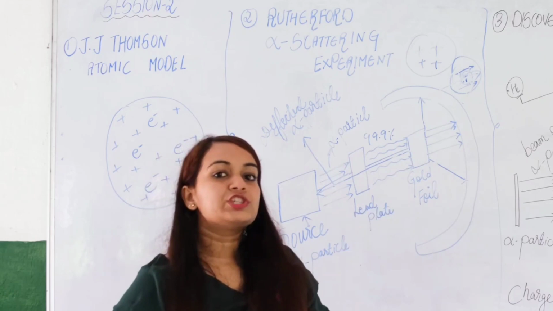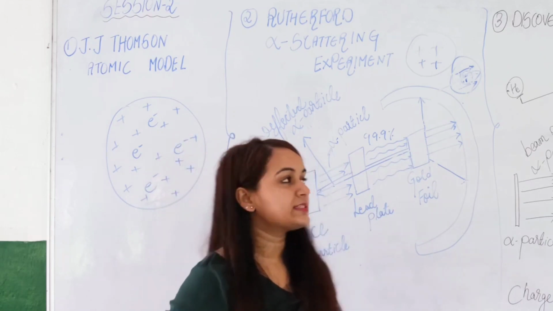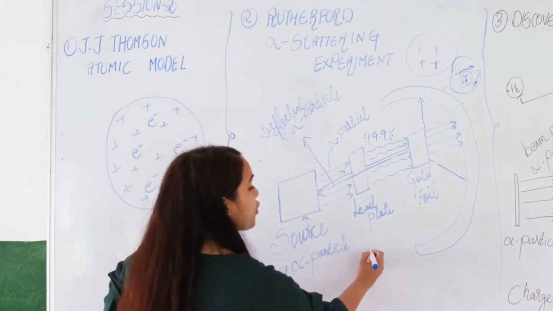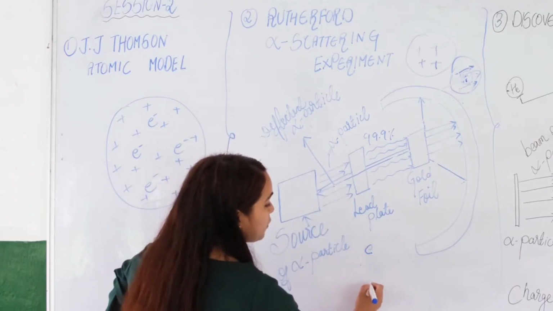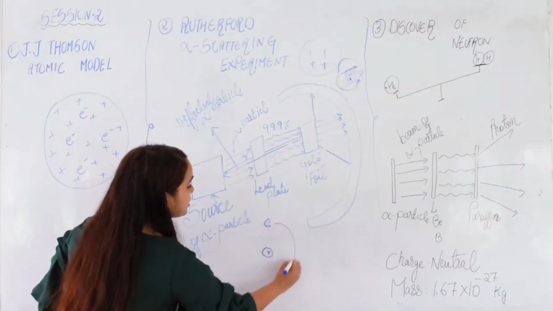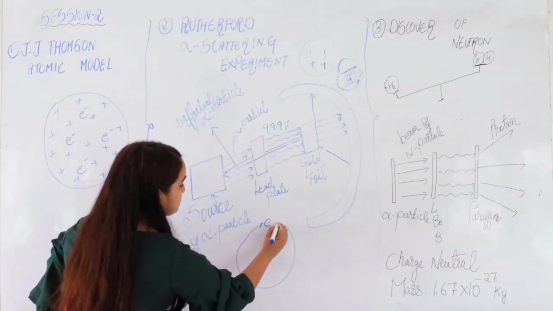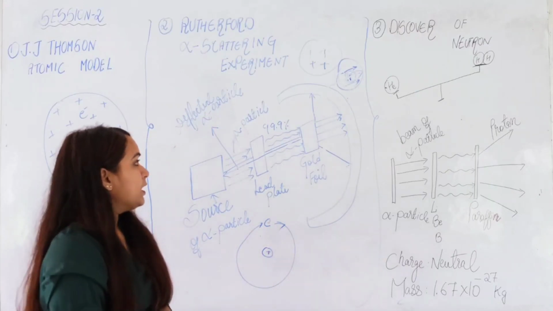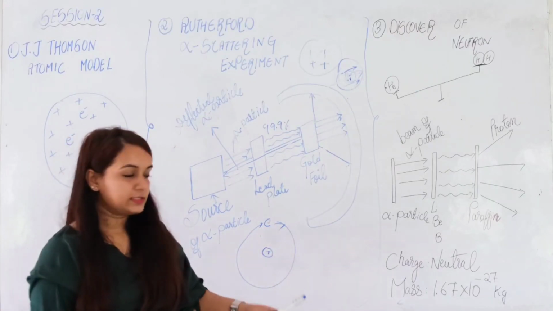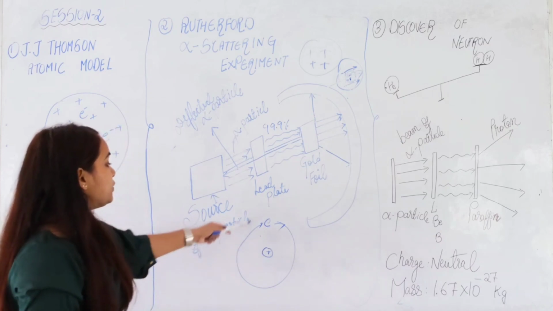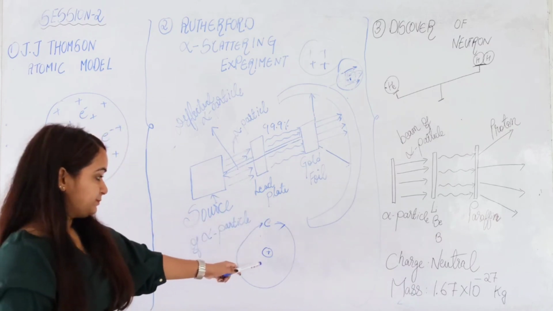The second thing which he said in his postulate was that electrons are revolving around the nucleus in a circular orbit. This was the second thing which he said, that electrons are revolving around the nucleus in a circular orbit.